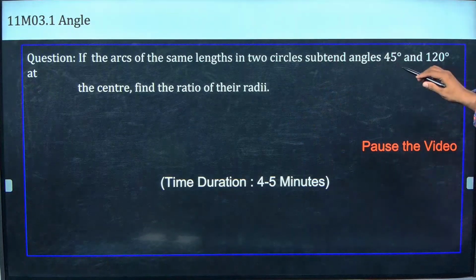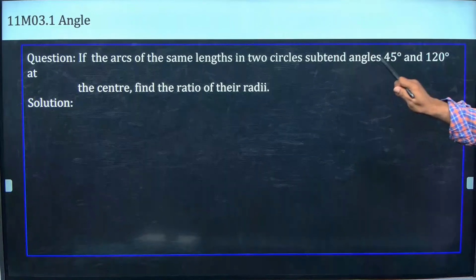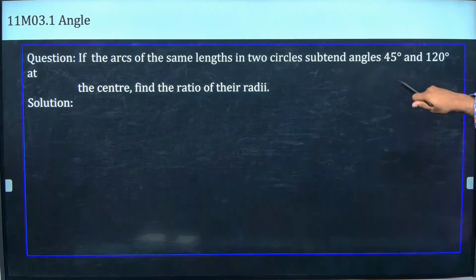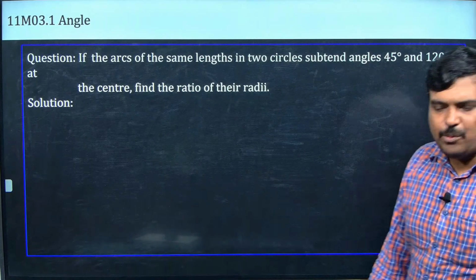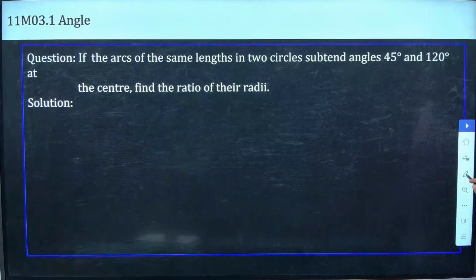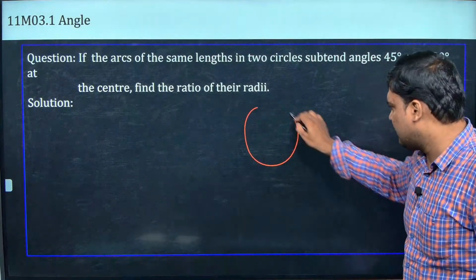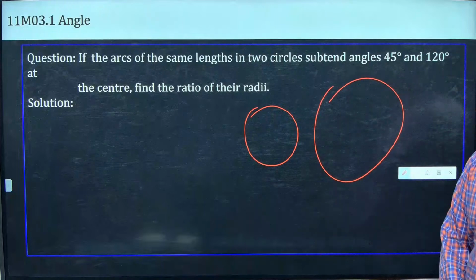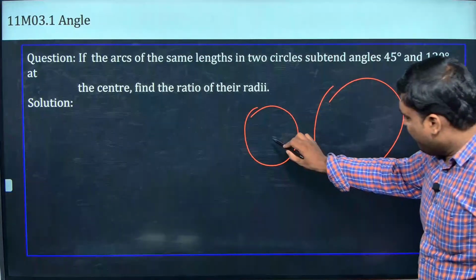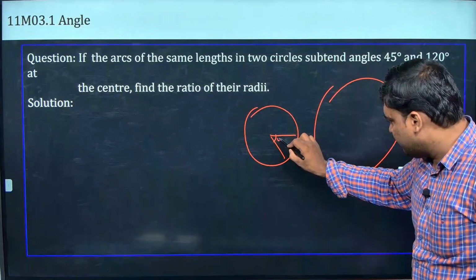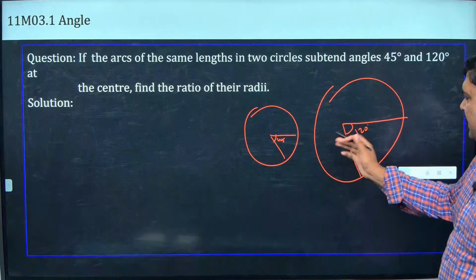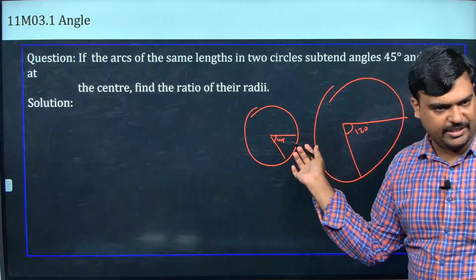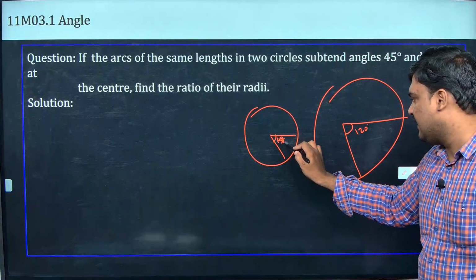So before going to that, see இங்க பாரு என்ன சொல்லிருக்காங்க? If the arcs of the same length in two circles subtend 45 degree and 120 degree at the center, find the ratio of their radii. டேய் ஒண்ணும் இல்ல, என்கிட்ட ரெண்டு சர்க்கிள் இருக்கு. I am going to have two circles. One is big or one is small or whatever. Okay, I am going to have 45 here and I am going to have 120 here.